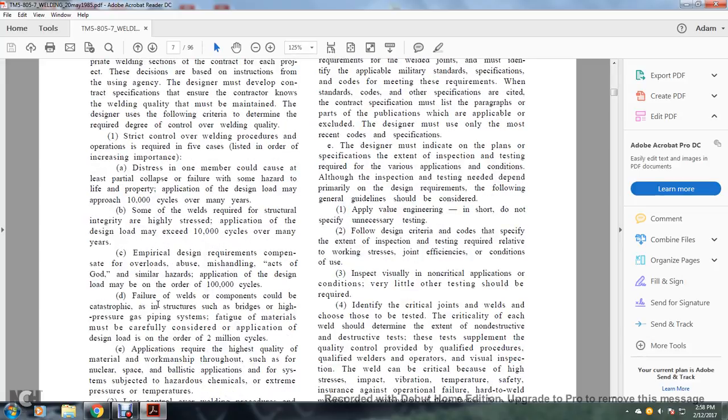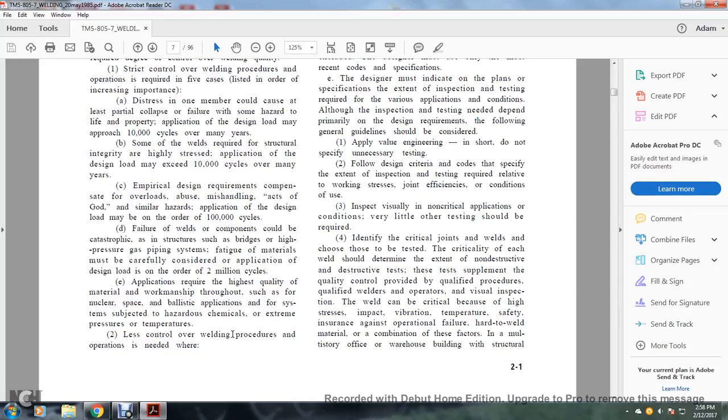C. Empirical design requirements compensate for overloads, abuse, mishandling, acts of God and similar hazards. Application of the design load may be on the order of over 100,000 cycles. Failure of the welded components would be unsatisfactory in structures such as bridges and high pressure gas building systems. Fatigue of the materials must be carefully considered for the application of the design load in the order of 2 million cycles. Application requires the highest quality of material and workmanship throughout, such as for nuclear, space, ballistic applications or systems subjected to hazardous chemicals, extreme pressures and temperature.